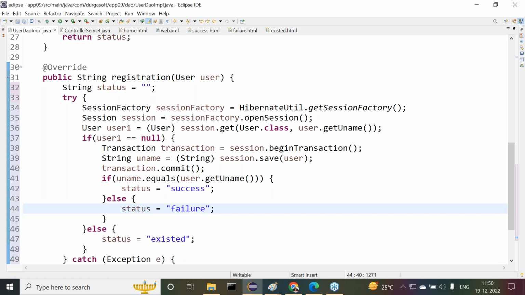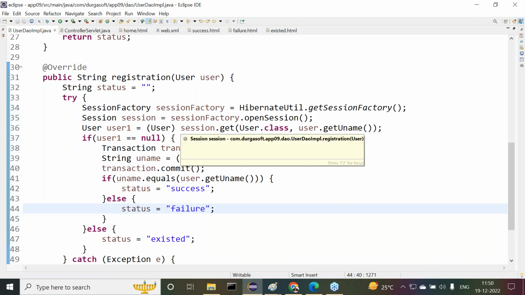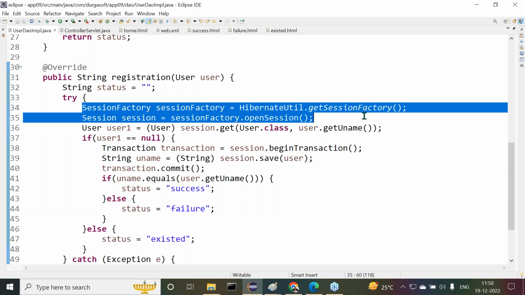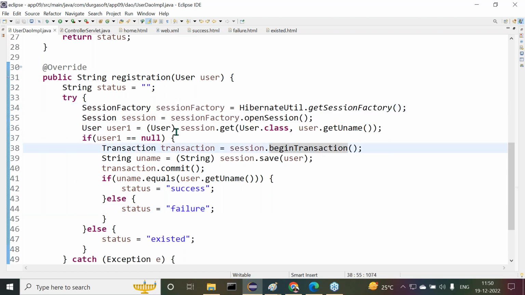That's it, guys. This is the overall information for registration. Understand what I'm telling? What exact implementation I provided here? First we check whether the user exists or not by using the get method.